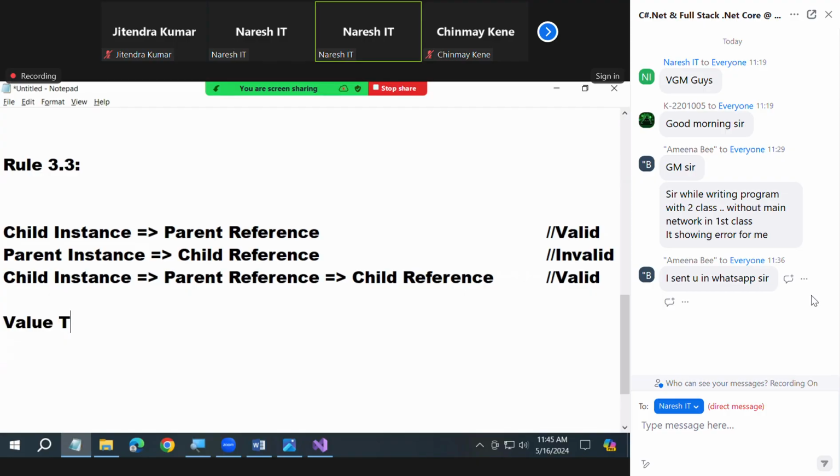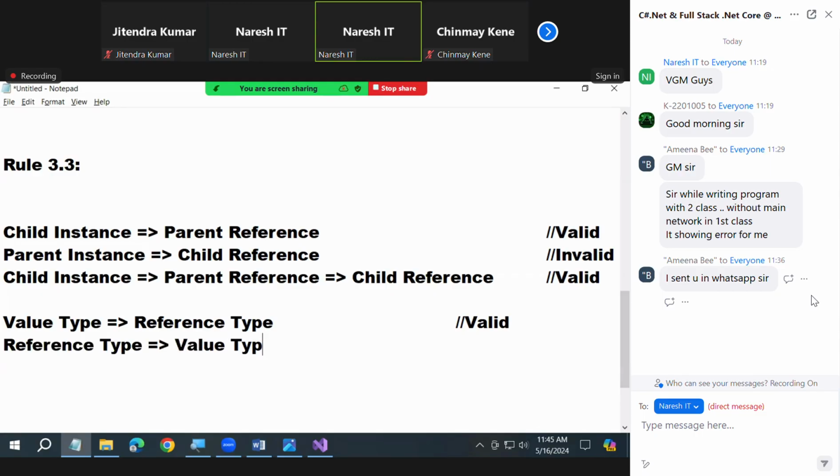See, I have a value type. Can I convert this into reference type? Yes, possible. This is valid. I have a reference type. Can I convert this into value type? No. It's invalid.